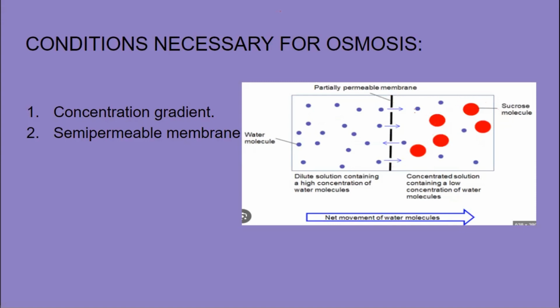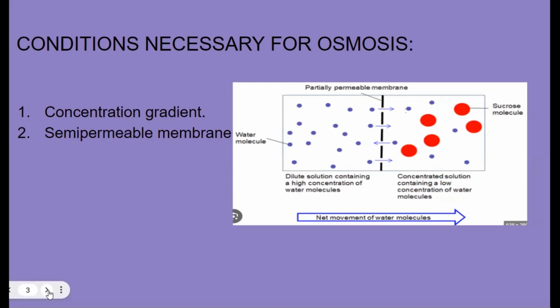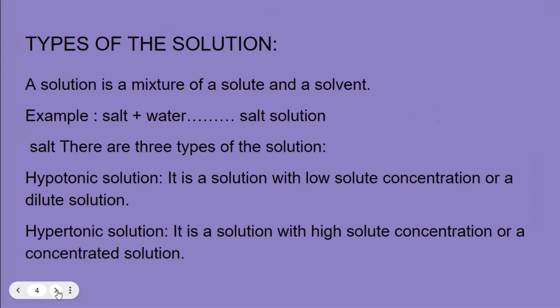Now we will see what are the different types of solutions. So for example, first of all, what is a solution? A solution is a mixture of solute and solvent. What is a solute? When you dissolve some salt or sugar in a glass of water, salt or sugar is the solute and water is the solvent.